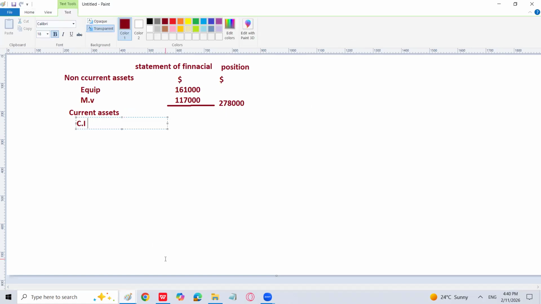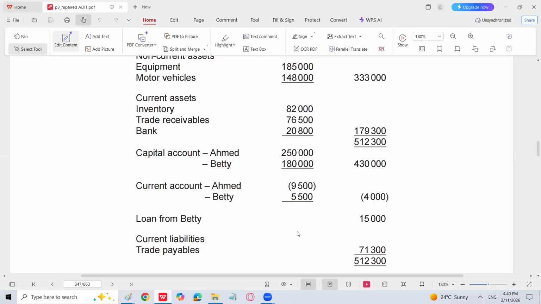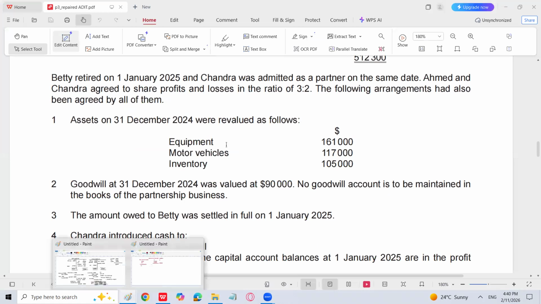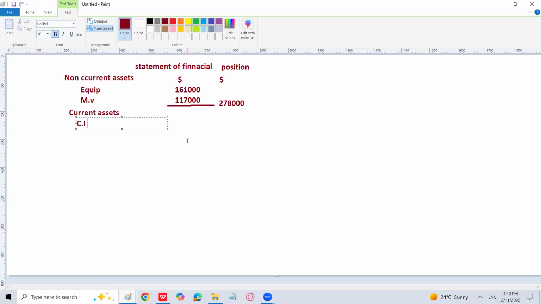First of all, we will write the closing inventory. The closing inventory value has been increased, to 1,05,000. So I will write simply 1,05,000. Then comes the trade receivable. There is no change in trade receivable, so the amount will remain the same because there is no revaluation increase or decrease. That is 76,500.